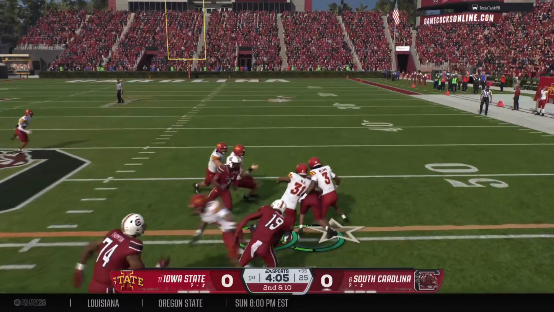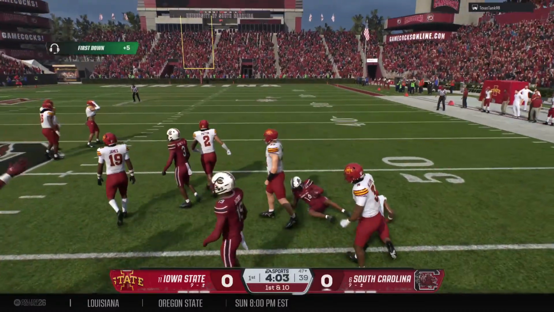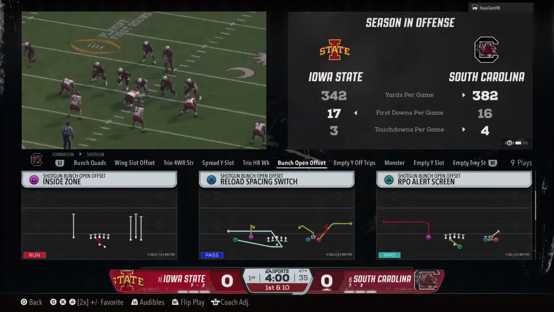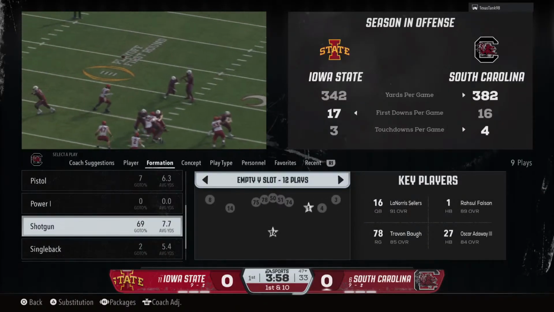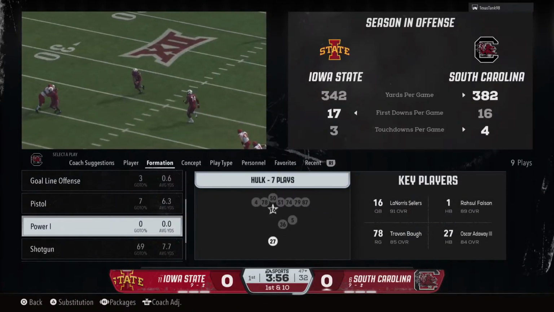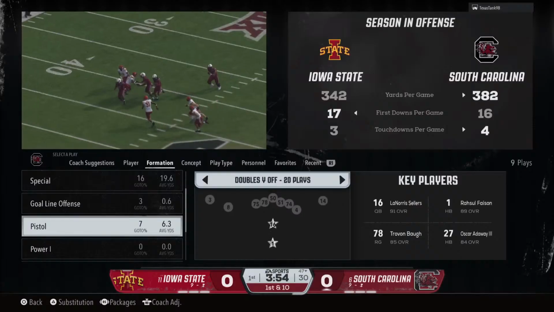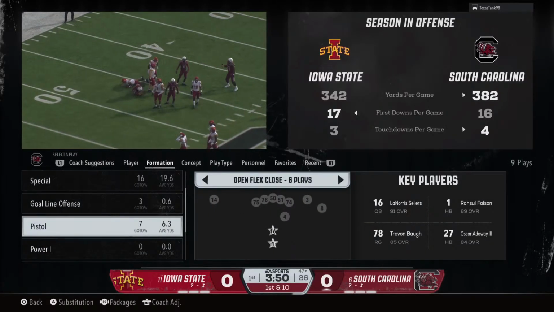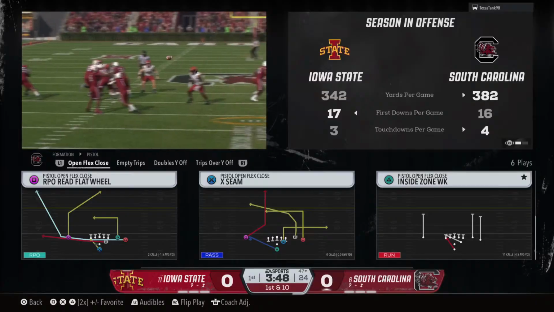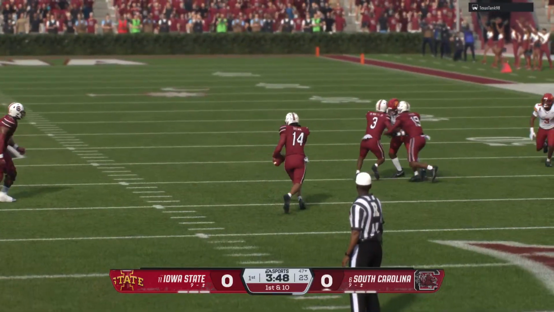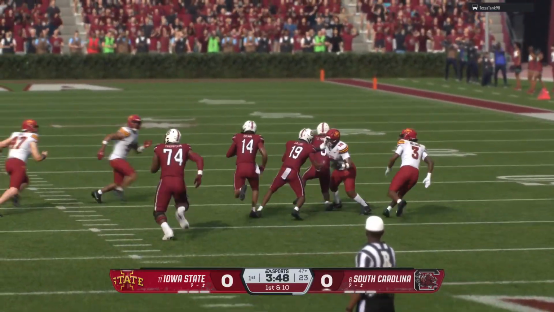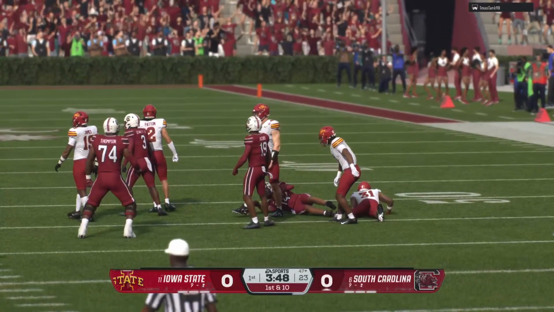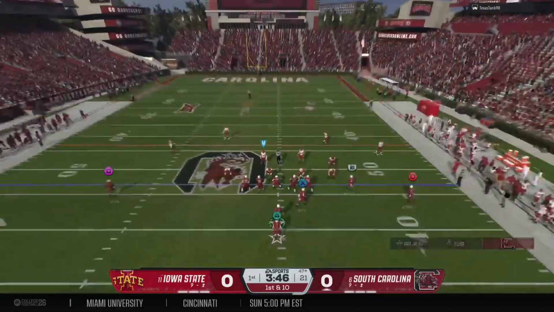Quarterback will throw this out of the RPO. Tackle is made, but that's good for a first down at the 47. It's really good timing here between the quarterback and the receiver. And how about the receiver downfield? Does a nice job of finding that open space in the zone of the defense. And as a defense, you're just basically throwing your hands up in the air because they had that covered relatively well. Just a good play call and good execution. The Gamecocks will have 1st and 10 here.